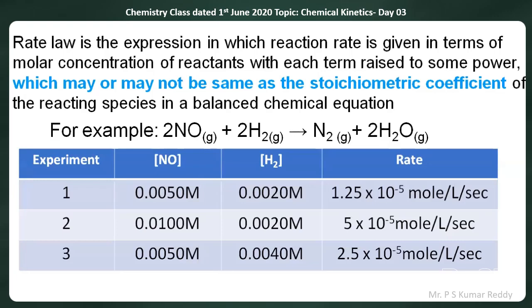Then concentration of hydrogen is taken as 0.002 molar. When the concentration of NO is 0.005 molar and concentration of hydrogen is 0.002 molar, the rate of the reaction is found to be 1.25 into 10 to the power of minus 5 moles per liter per second.